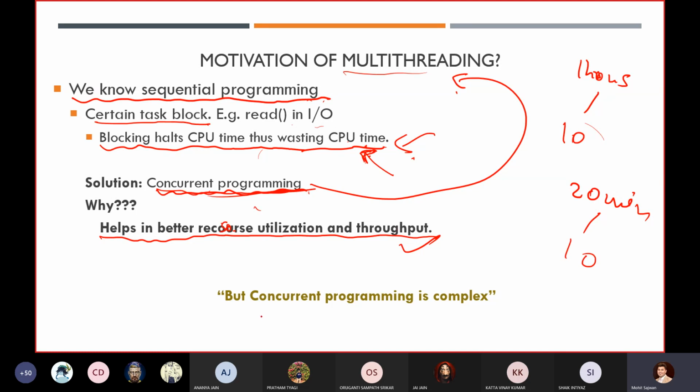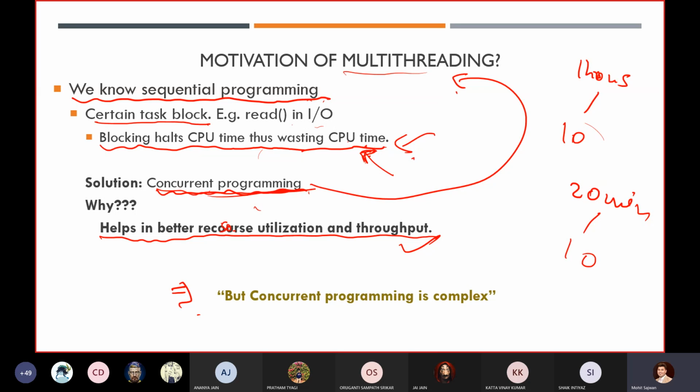But there is something we have to be concerned about. Sequential programming is very simple, because we are not concerned about whether one part of the code is dependent on another part.